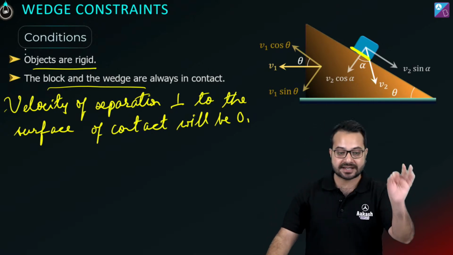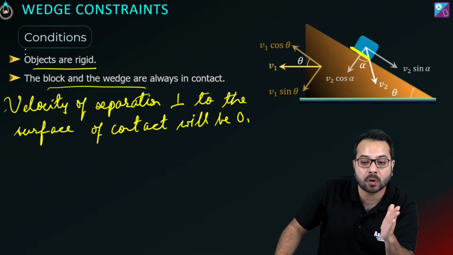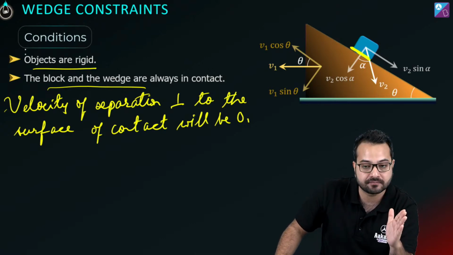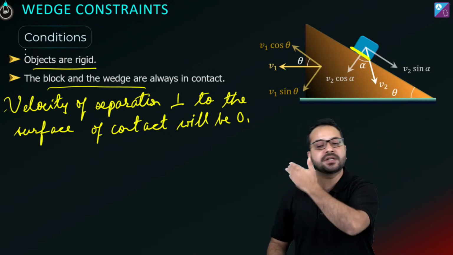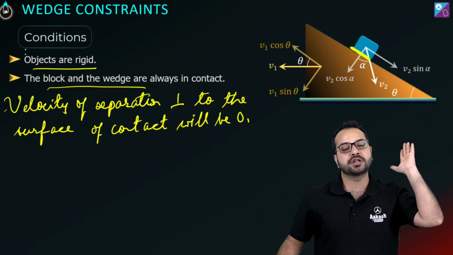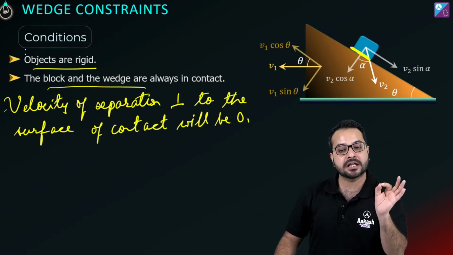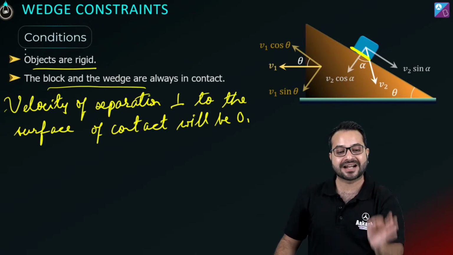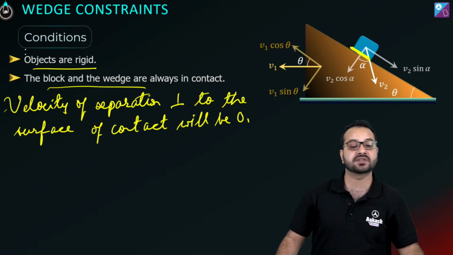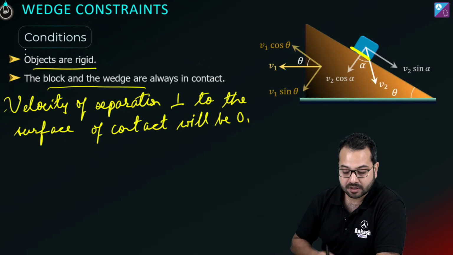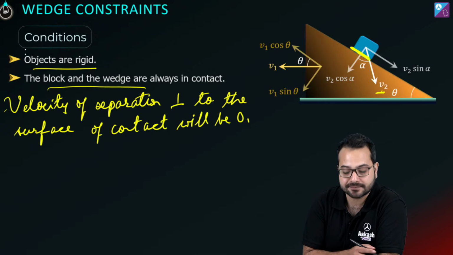Is this clear? Yes, Arpit, always, given the condition that the block is always in contact with the wedge. तो block किधर भी जाए, wedge किधर भी जाए, I don't care, as long as the block is in contact with the wedge, the relative velocity perpendicular to the common surface is going to be zero. Let's say this block has a velocity v2 like this.